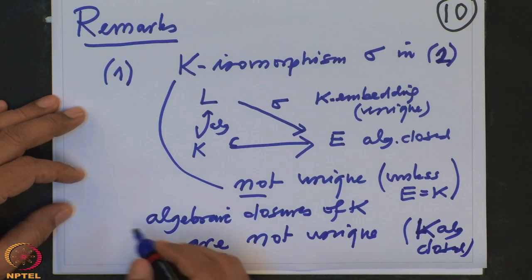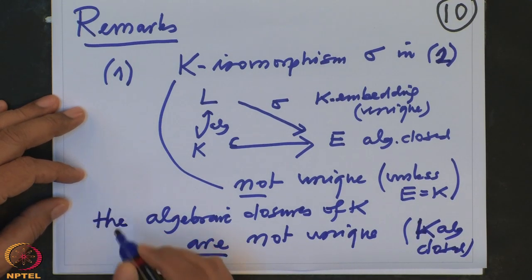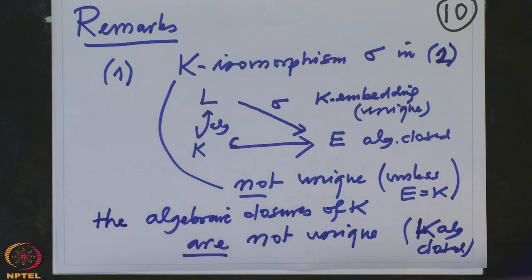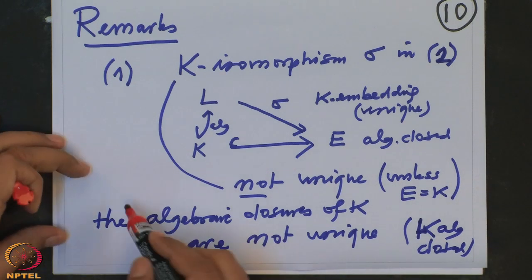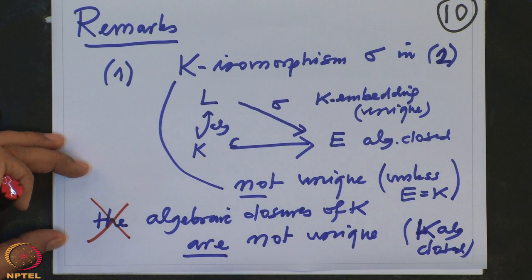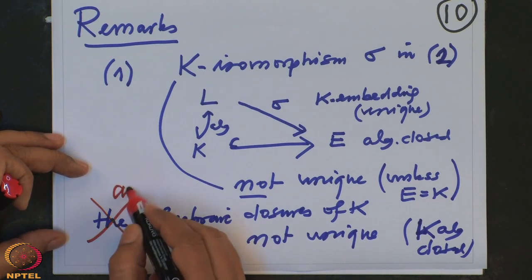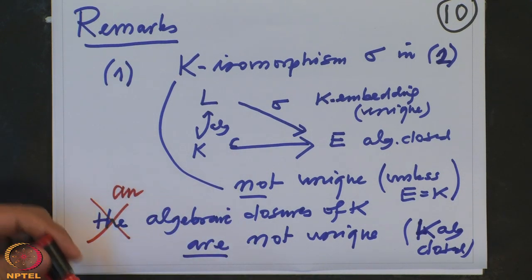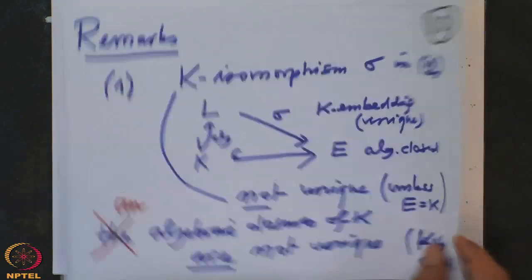So therefore, we are not allowed to say "the". We will keep saying "an" algebraic closure. That is one remark. This is very, very important because one may get a feeling that these are unique.